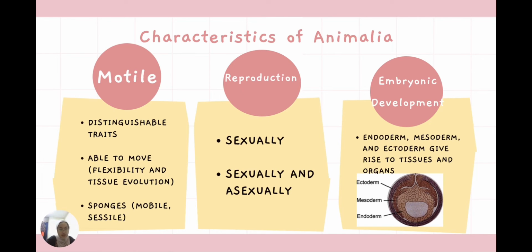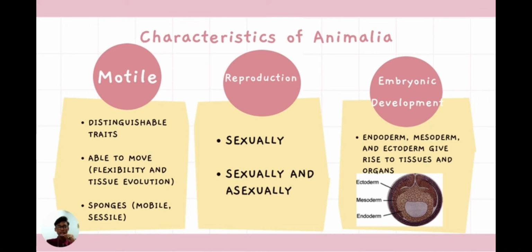However, sponges are also included in the kingdom Animalia. During the juvenile phase, or as we call it, young, they can travel and move around, but during adulthood they are sessile because sponges attach to the underwater surface and remain fixed in one place. And for reproduction, Animalia reproduce sexually, or both sexually and asexually.